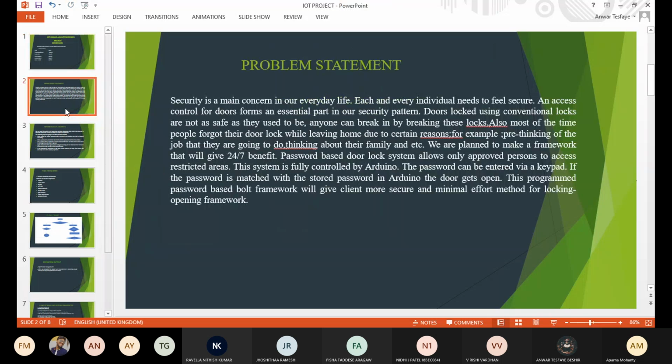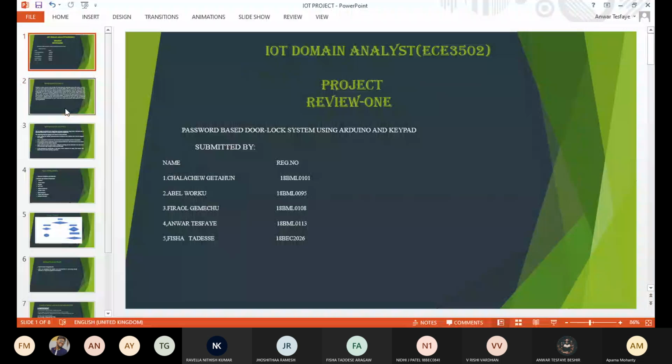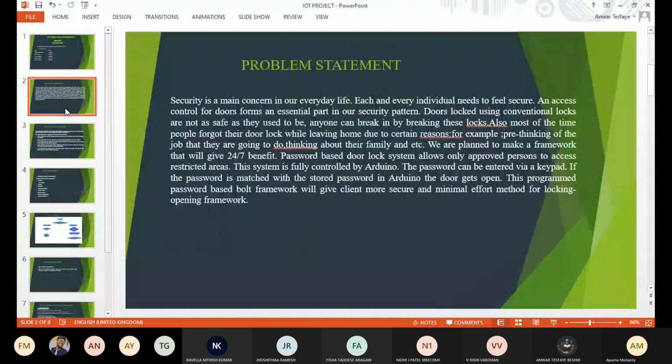So the problem statement of our project is making a password-based door lock system using Arduino. We know security is the main concern in our daily life. Each and every individual needs to feel secure, and access control for the door forms an essential part of our daily life. Doors locked using conventional locks are not as safe as we often think. Anyone can break it by breaking this lock.